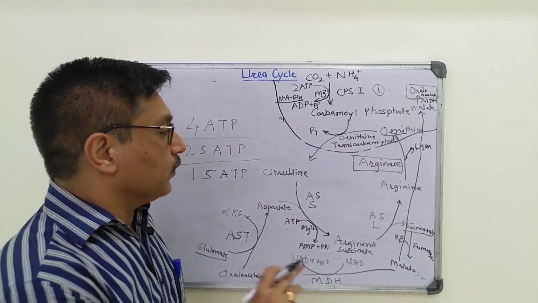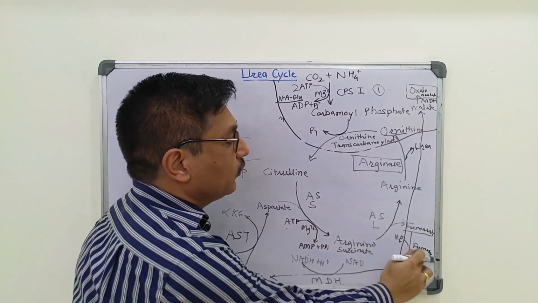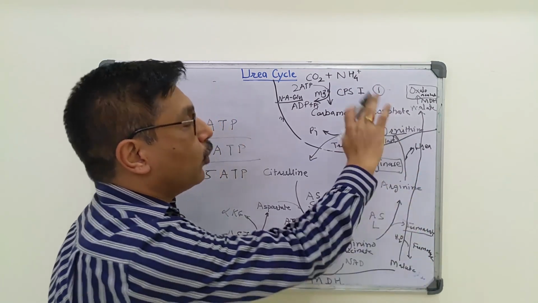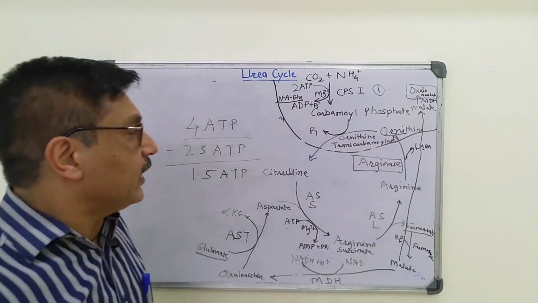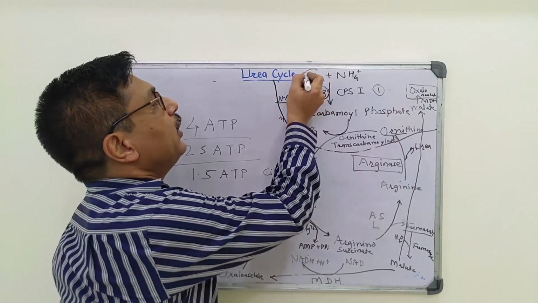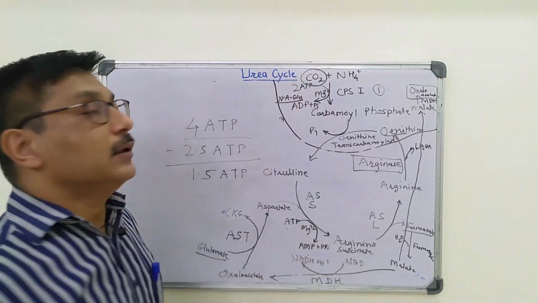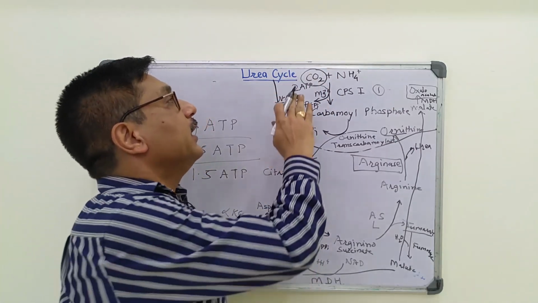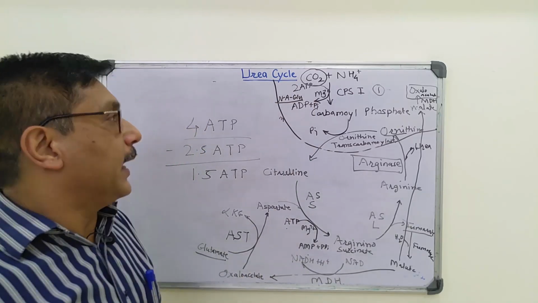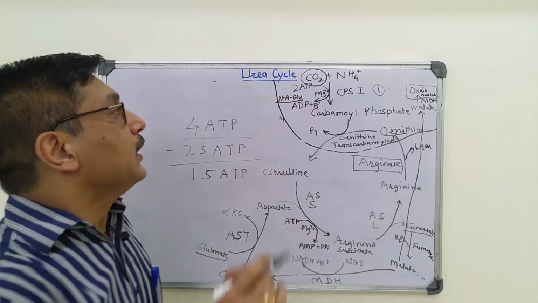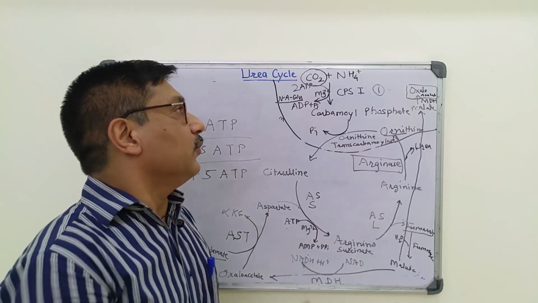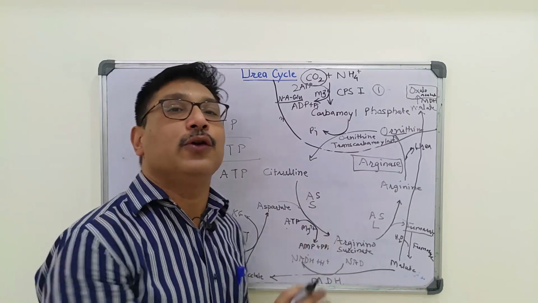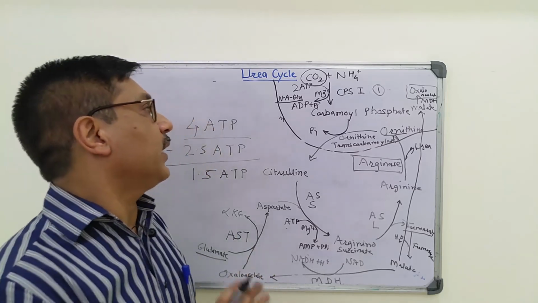The first link is with fumarate, malate, oxaloacetate. This is a link with the TCA cycle. The second link is that carbon dioxide is produced in the TCA cycle and here it is utilized. And the third link is that ATPs are generated in the TCA cycle whereas ATPs are utilized in the urea cycle.